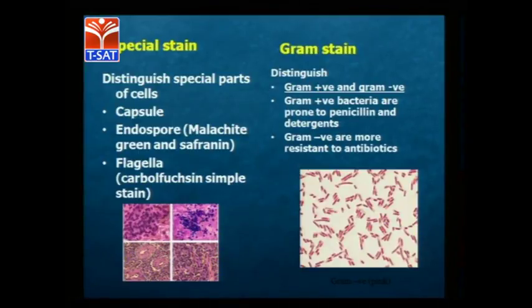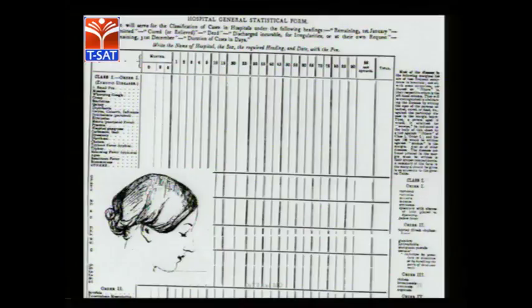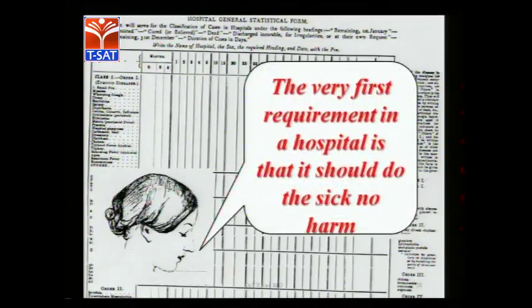Okay. So now, the role of nursing in infection control. The role of the nurse is very, very important in infection control. Basic infection control comes through the maintenance of the hospital and treating the nosocomial infections. The first requirement in a hospital is that it should do the sick no harm. People come from the outer environment to the hospital environment when they are already in a certain disease condition. So they should not get more sick, or harm should not happen to them in the hospital premises. That is the main motto.